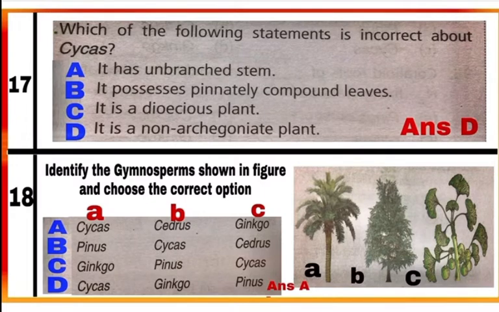It has unbranched stem, possesses pinnately compound leaves and is a dioecious plant. Question 18. Identify the gymnosperms shown in figure and choose the correct option. Option A is correct. In given figure, A is Cycas, B is Cedrus and C is Zamia.